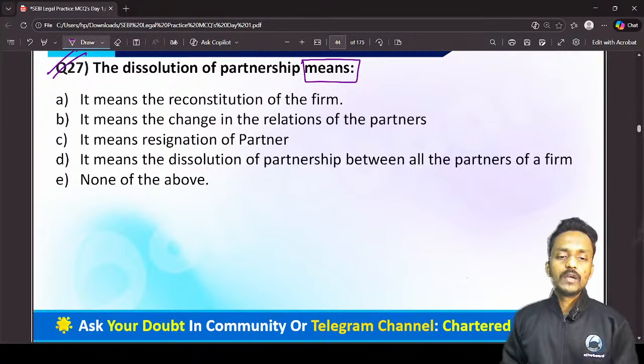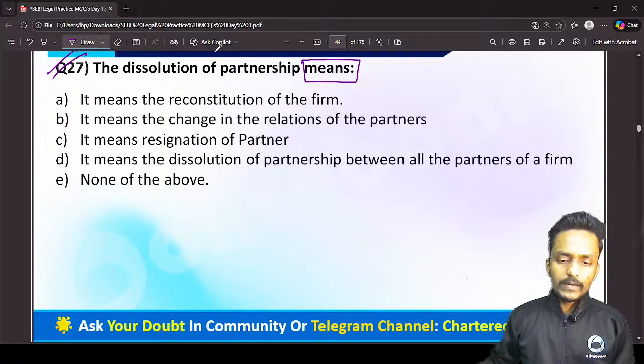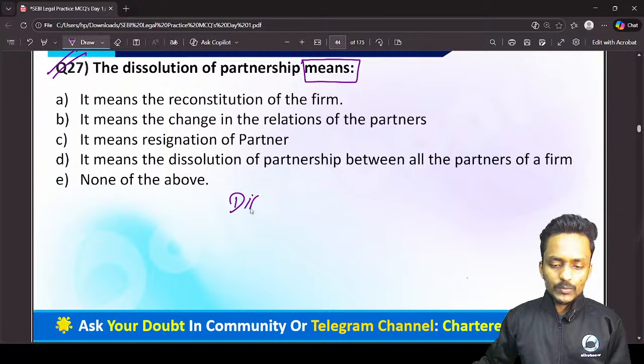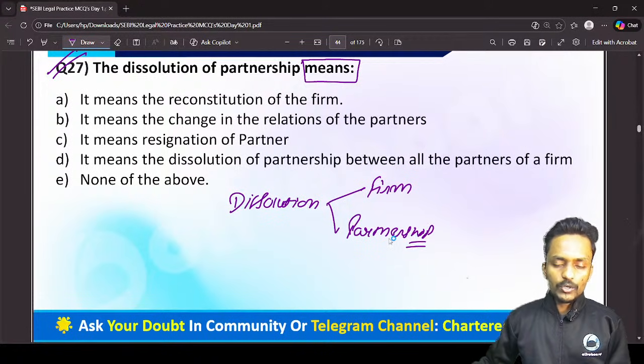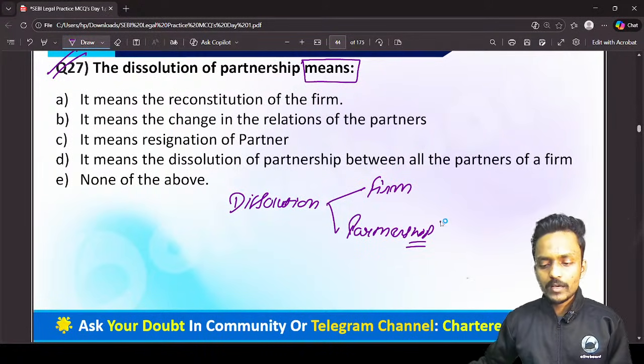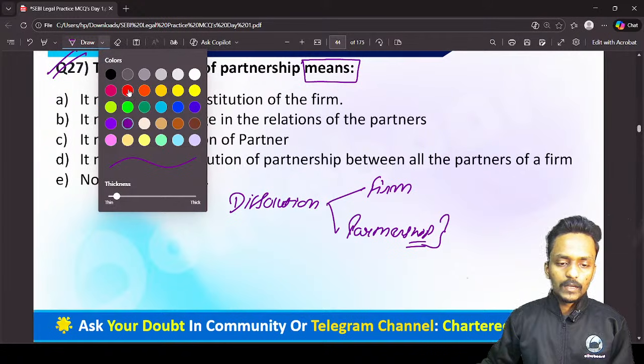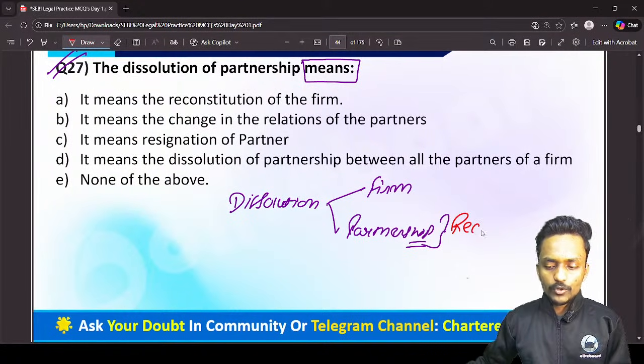Yes, everyone. When I'm talking about dissolution, it consists of two types. One is dissolution of partnership and the other is dissolution of the firm. When I'm talking about the dissolution of partnership, it's just like a reconstitution of the firm. It's a reconstitution of the firm.